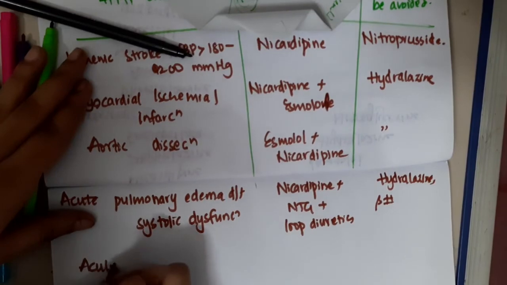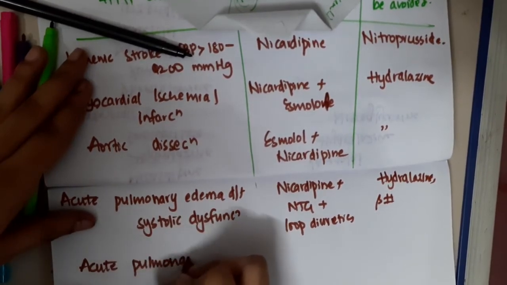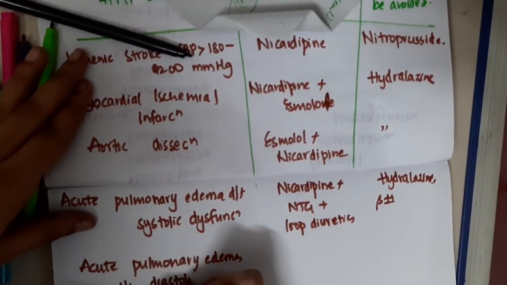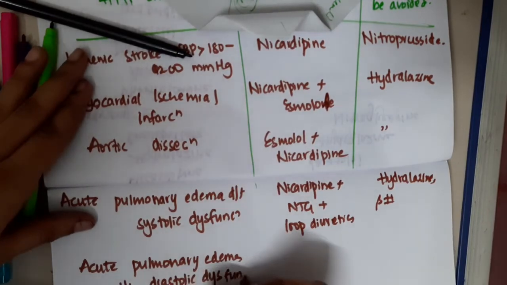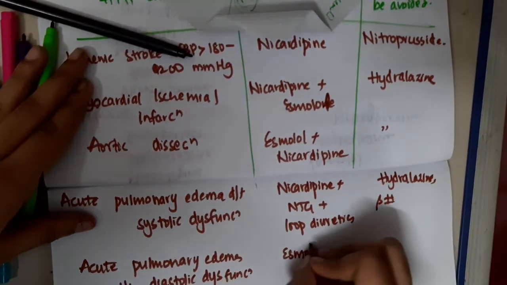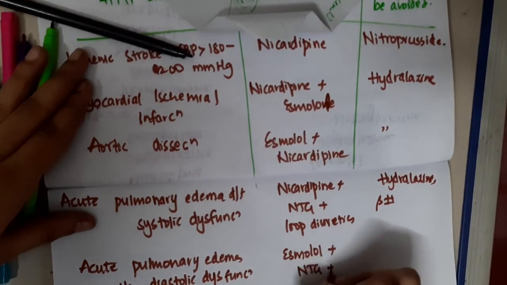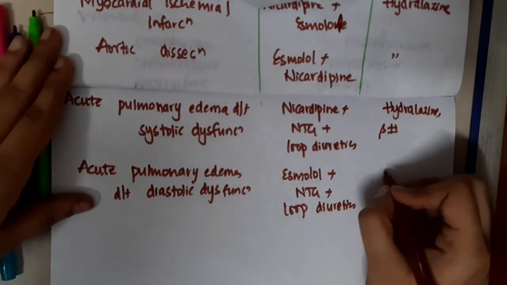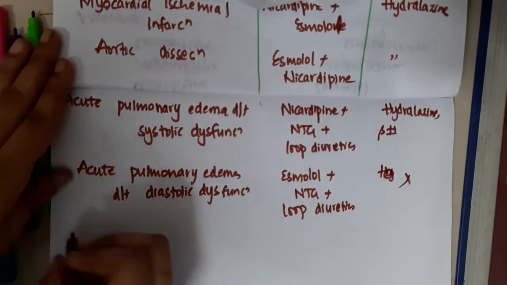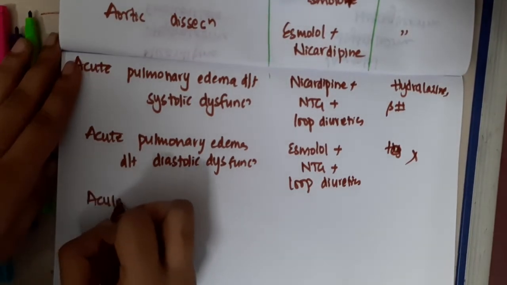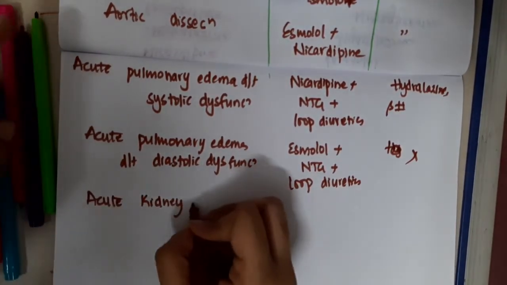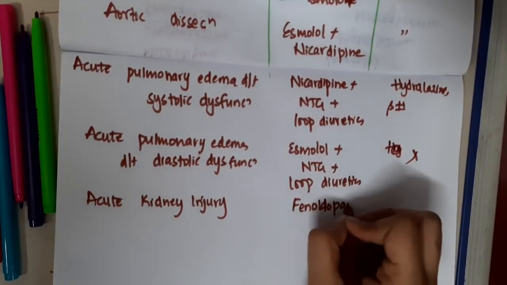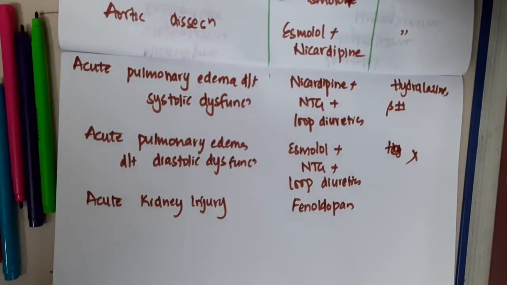Then acute pulmonary edema due to diastolic dysfunction: the drugs given are esmolol plus nitroglycerin plus loop diuretics, and the drug which is avoided is hydralazine. Sorry, it is not there. Then if there is acute kidney injury, the drug that is given is fenoldopam. So these are the different drugs which are given.